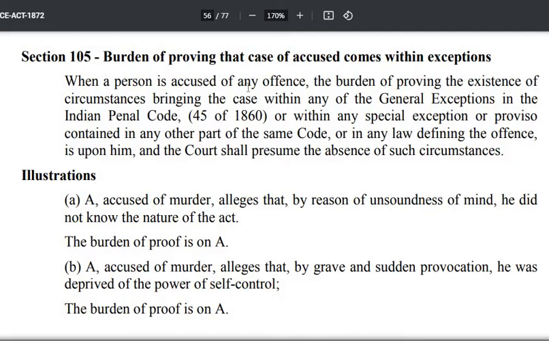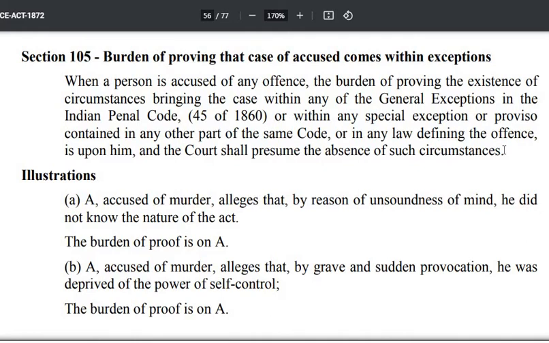When a person is accused of any offense, the burden of proving the existence of circumstances bringing the case within any of the general exceptions in the Indian Penal Code, or within any special exception or proviso contained in any other part of the same code or in any law defining the offense, is upon him, and the court shall presume the absence of such circumstances.